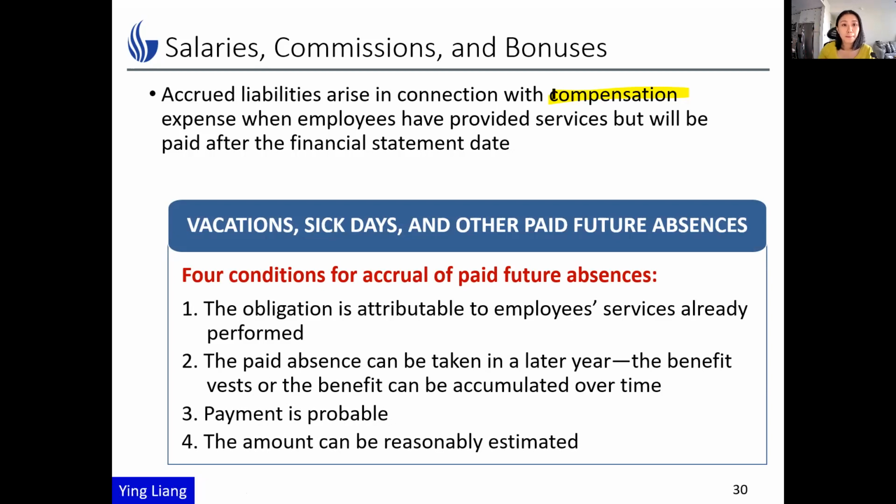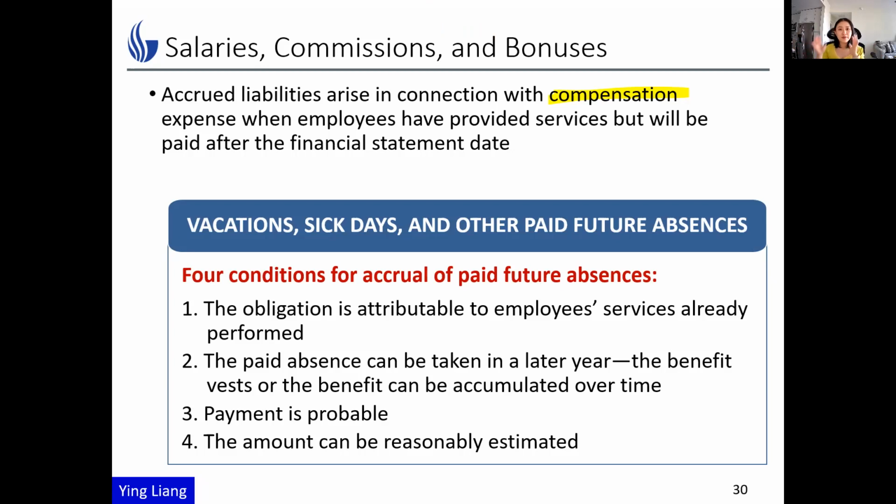Number two, the paid absence can be taken in a later year. For example, if you haven't taken the vacation in 2020 because of the travel ban, will these vacation days be carried forward to next year? If so, then this criterion is met. Number three is the payment is probable, and number four is the amount can be reasonably estimated.